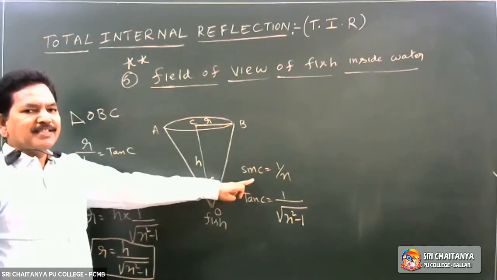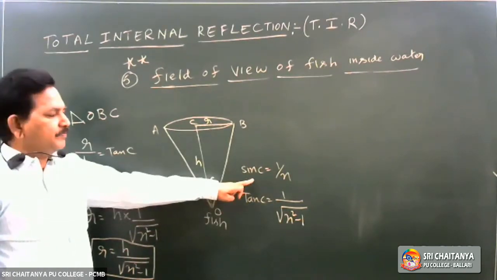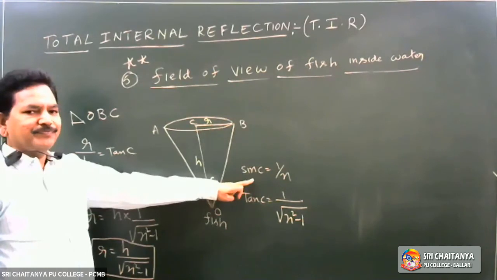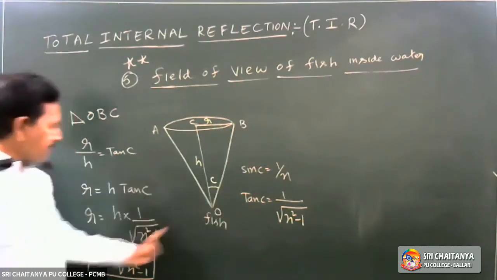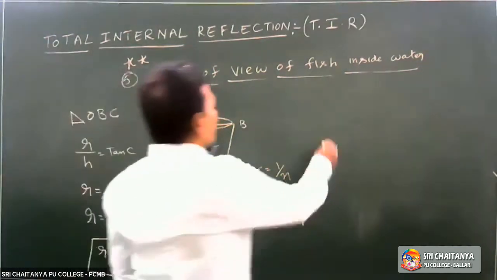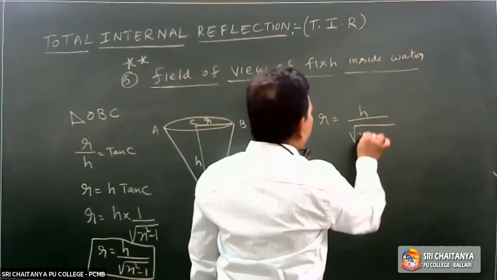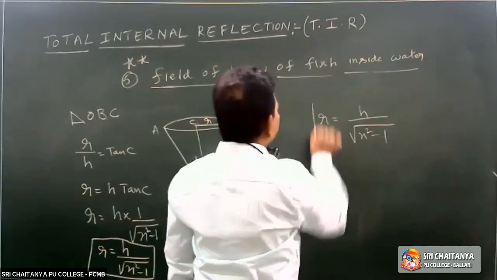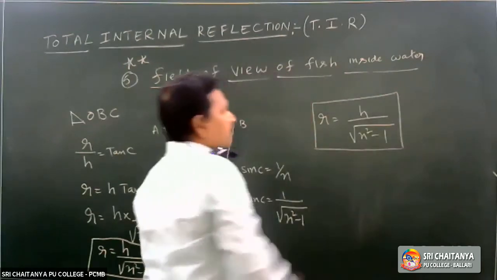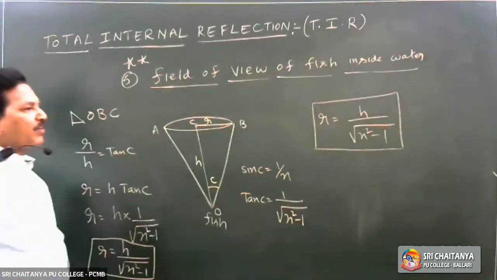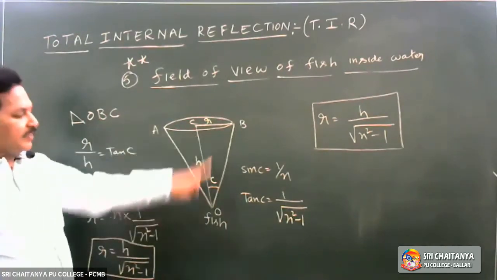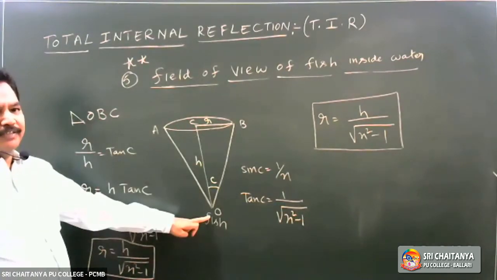By using sin C is equal to 1 by n, I will calculate tan C. Substitute here. Therefore, R is equal to H by square root of n square minus 1. Standard formula: the radius of the circular patch within which the fish can see the outer world.